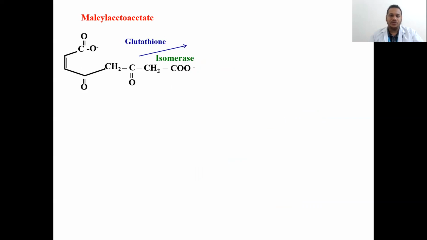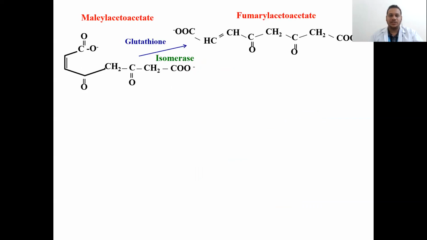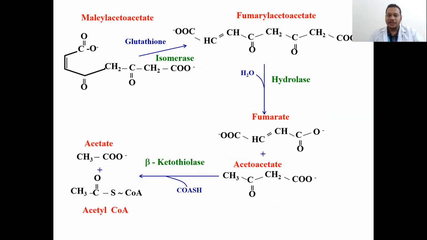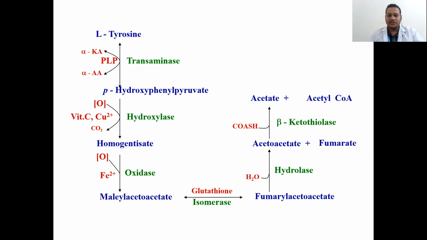This maleylacetoacetate gets isomerized to form fumarylacetoacetate with the help of glutathione. With the help of hydroxylase, the fumarylacetoacetate gets converted into fumarate and acetoacetate. This acetoacetate, with the help of ketothiolase, gets converted into acetate and acetyl CoA. So this is the overview of the metabolic pathway.